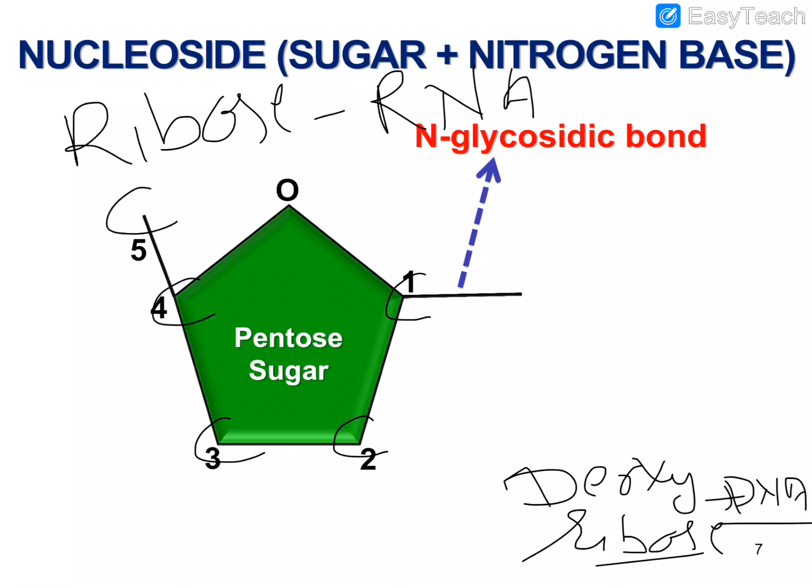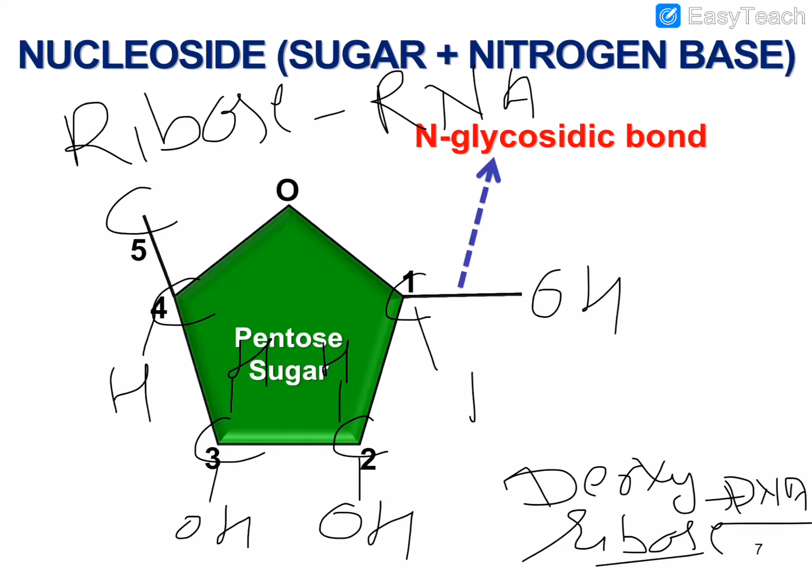Here it has OH group, H, we have to complete its valency, OH, H, and CH2OH. Dear students, here when we see the carbon number 2,